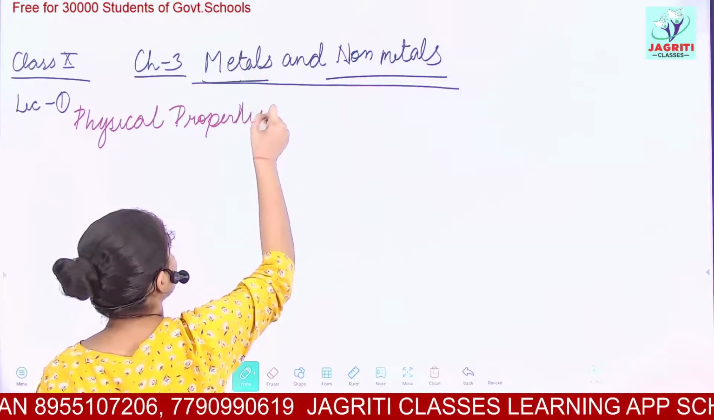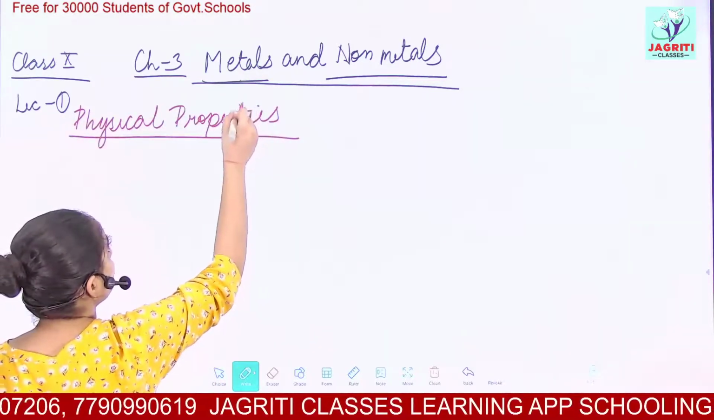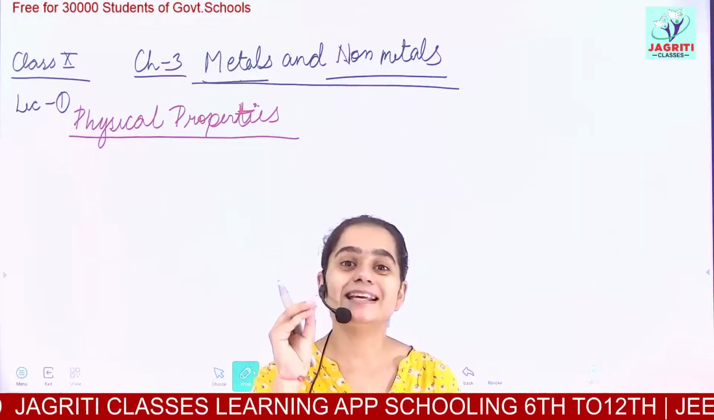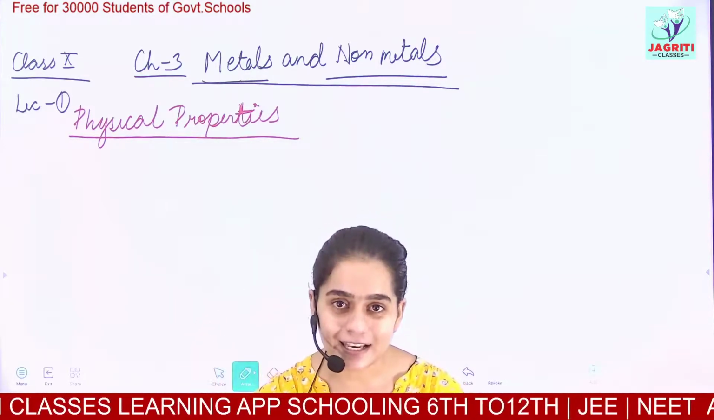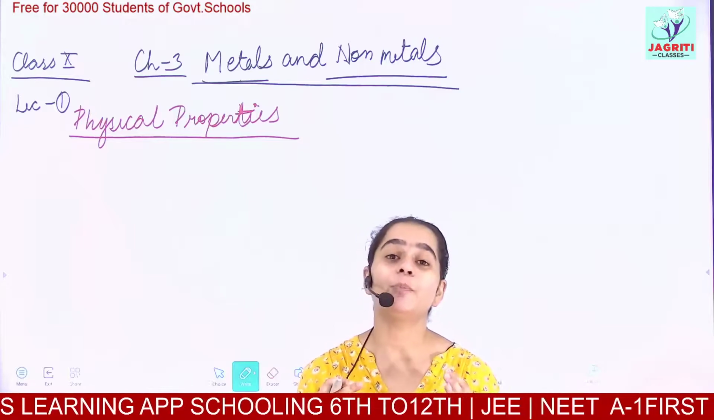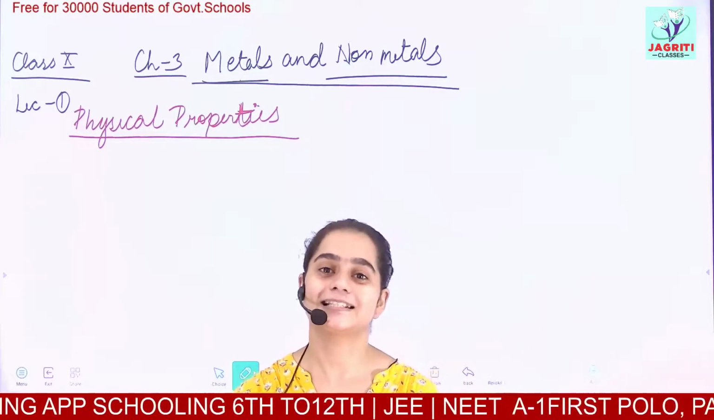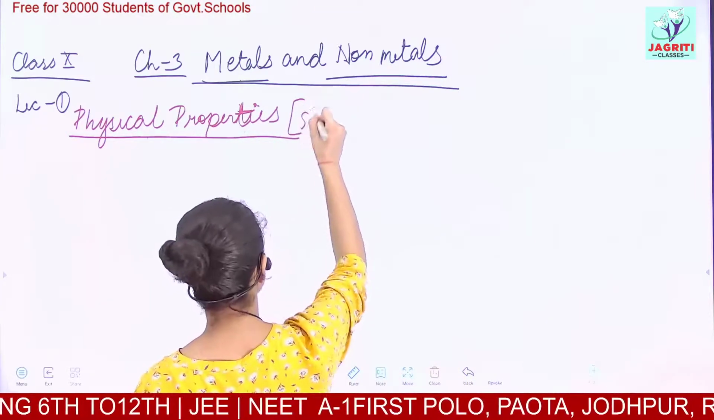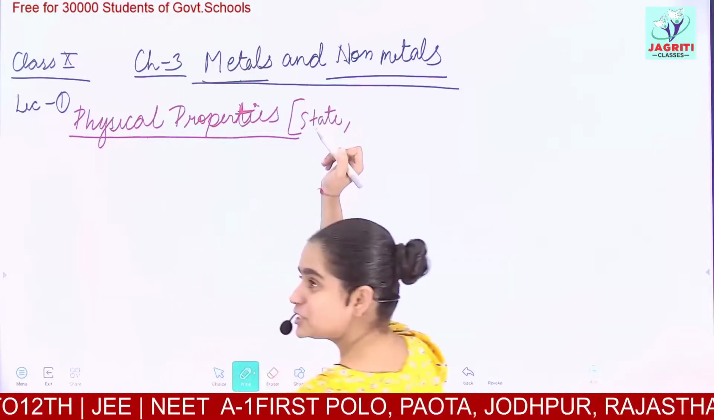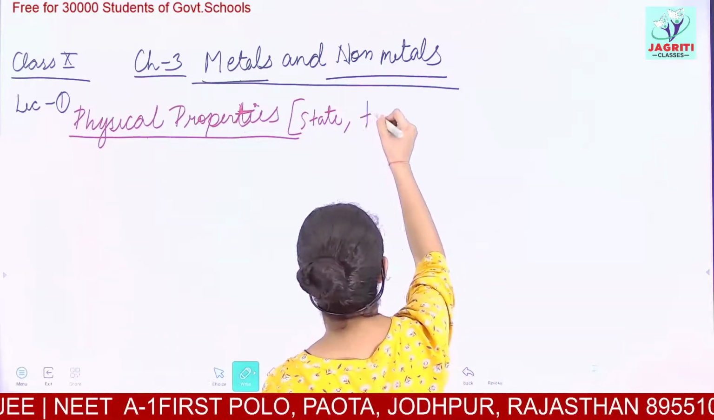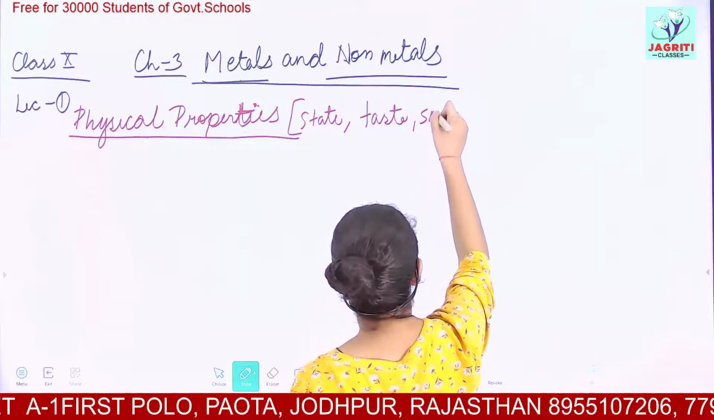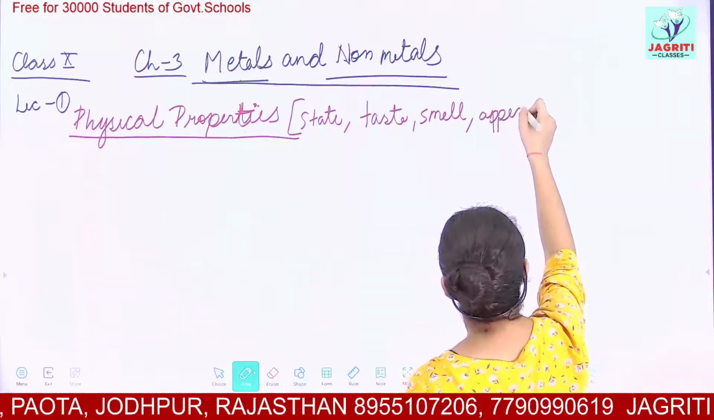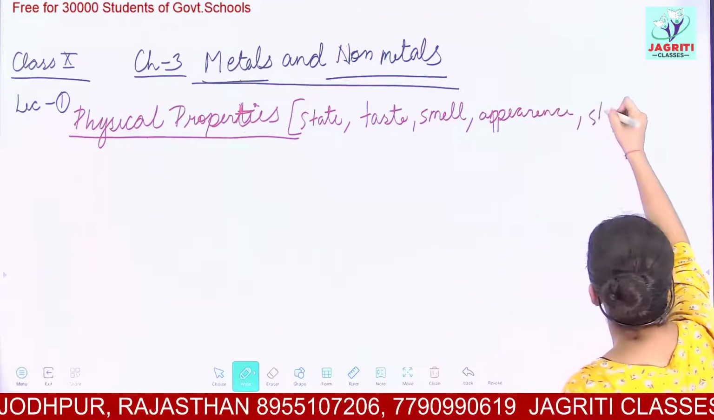Physical properties. I have told you many times, still I am telling you, what do you mean by physical properties? Those properties which you can identify by a change in color or a change in smell. ऐसी properties जिनमें change हम देखकर पता लगा सकते हैं, those properties are called physical properties. Physical properties means a change in the physical state of the substance, or a change in taste of the substance, or a change in the smell, or a change in appearance. Appearance means shape and size.